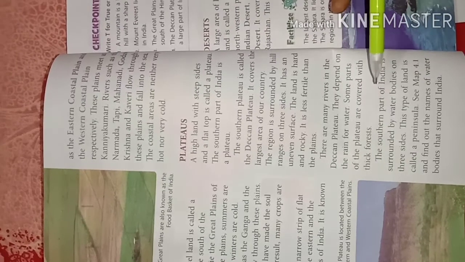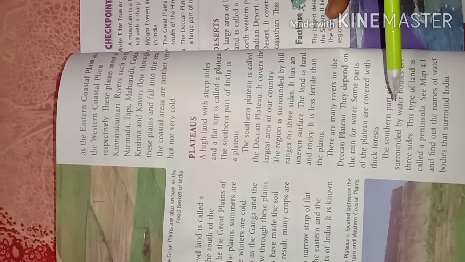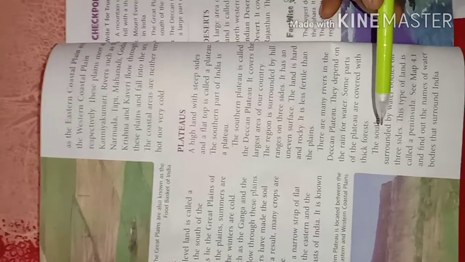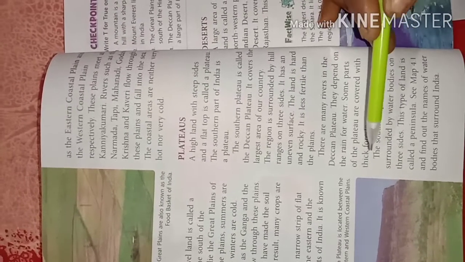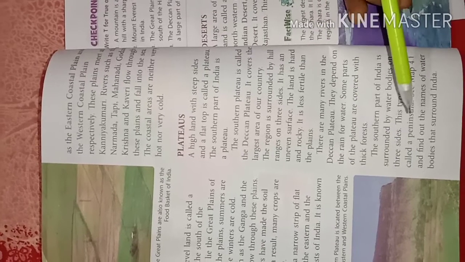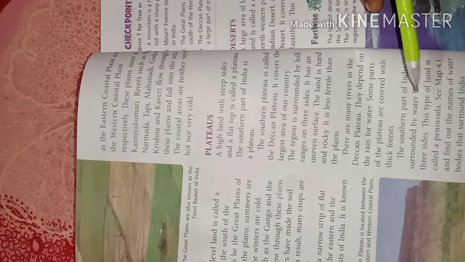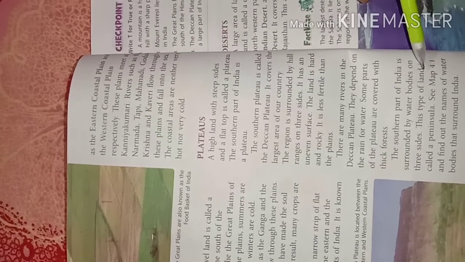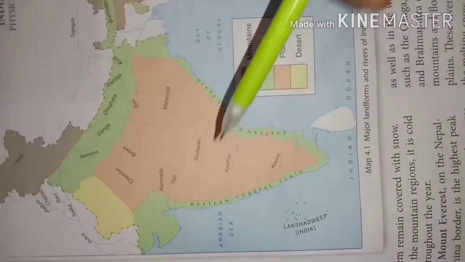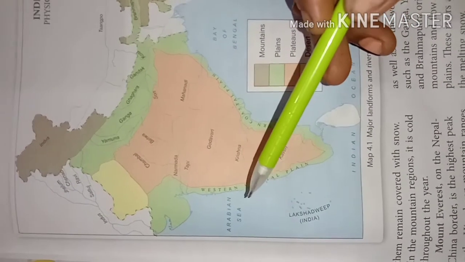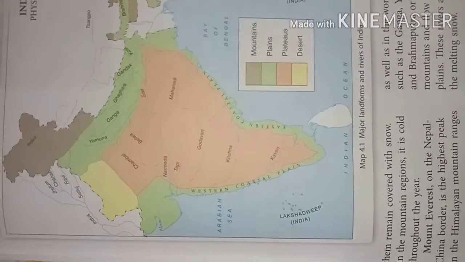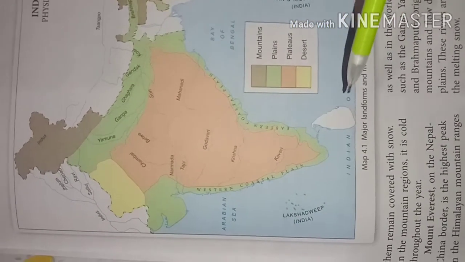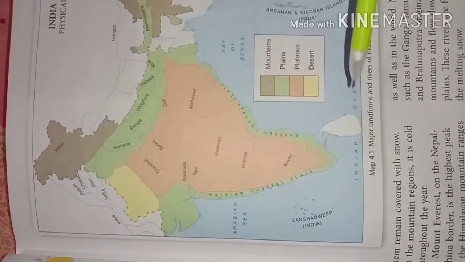The southern part of India is surrounded by water bodies on three sides. These three water bodies are the Arabian Sea, the Bay of Bengal and the Indian Ocean. This type of land is called a peninsula. In the map we can see the names of the water bodies that surround India. See, children, the three water bodies are the Arabian Sea, the Bay of Bengal and the Indian Ocean.